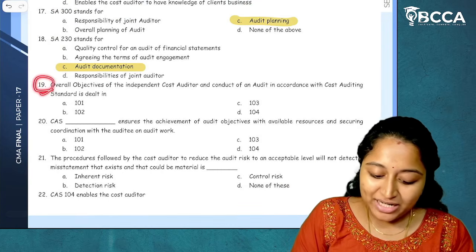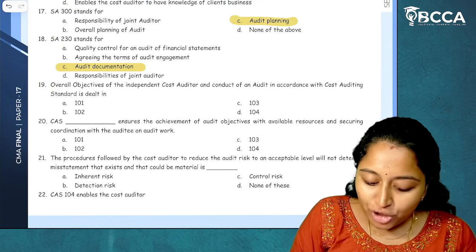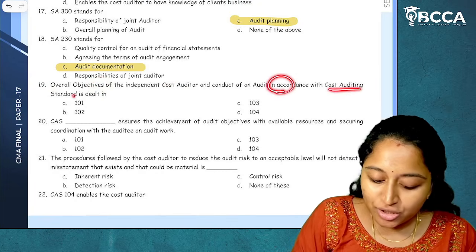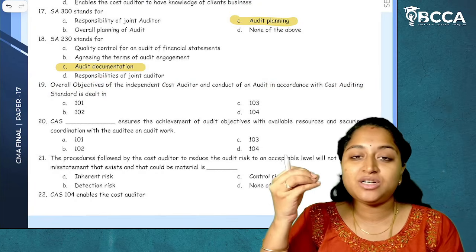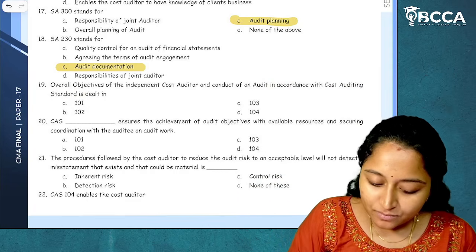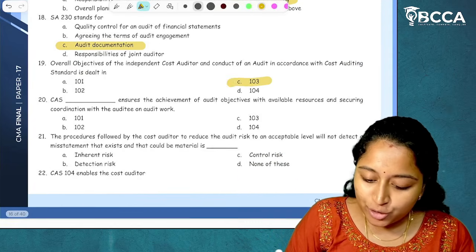Then question number 19. Overall objectives of independent cost auditor and conduct of audit in accordance with the cost auditing standards is dealt in which cost auditing standard? It is nothing but 103. We have already seen this 103. I hope it is clear.